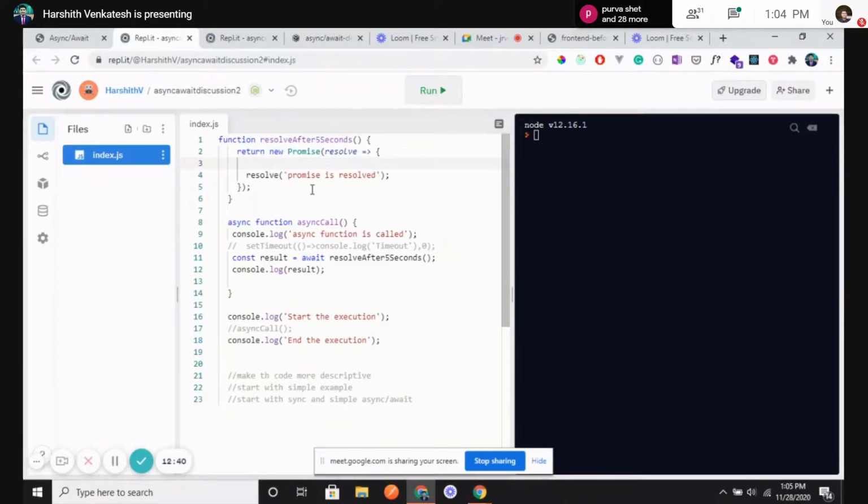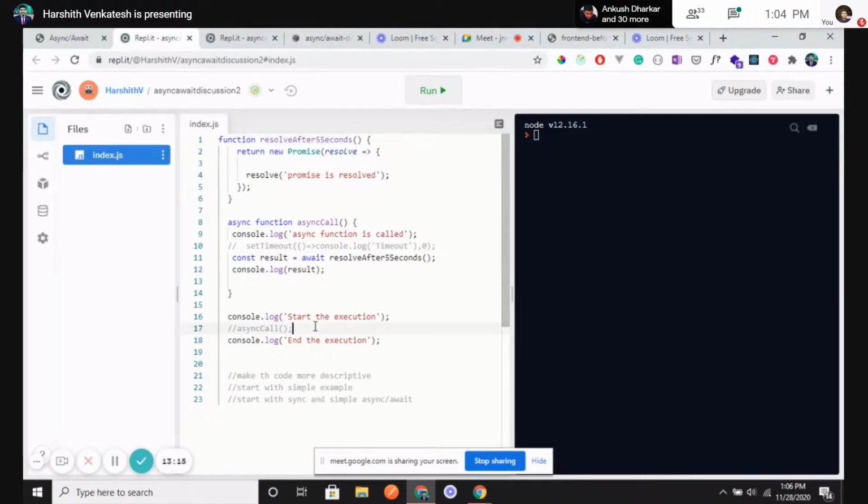Okay, fine. So this is one function which is returning me a promise. It tells me, okay, once it is resolved, I have to return you this. This function will return a promise that is resolved once the promise is resolved. And then I have created one more async function which is calling the resolve after 5 seconds function. Once we get the resolve after 5 seconds response, I'm going to display the result.